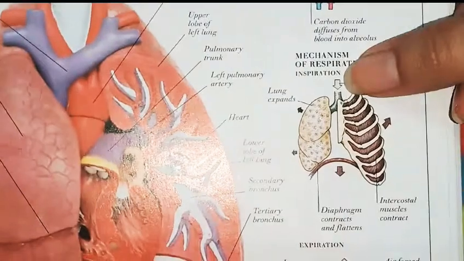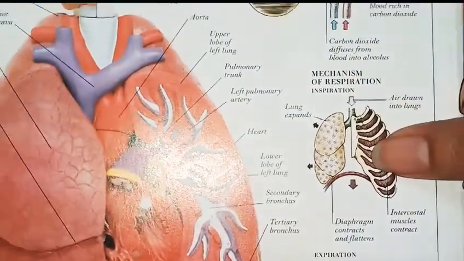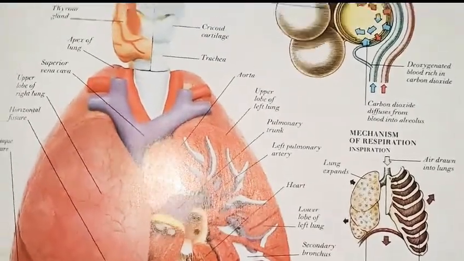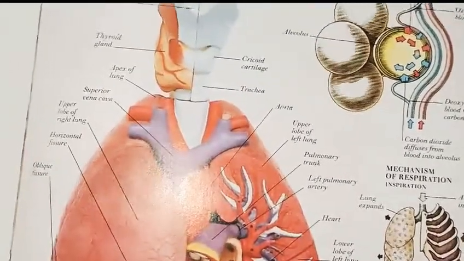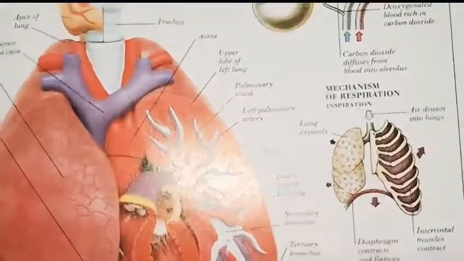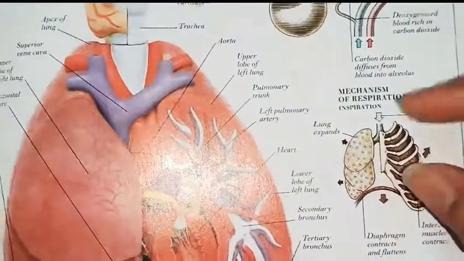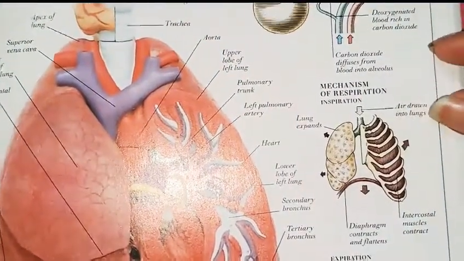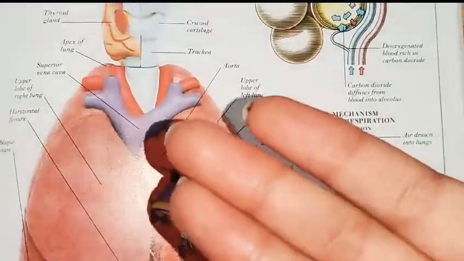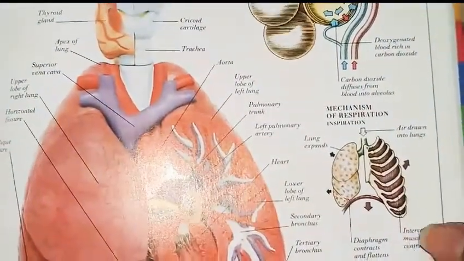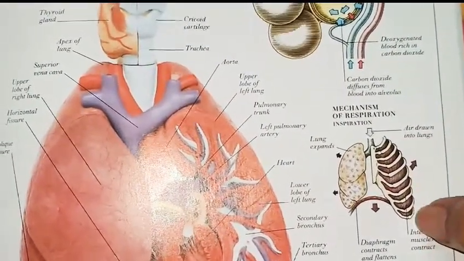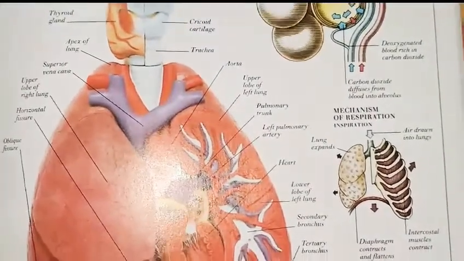When air goes in, just do it experimentally also. When we inhale air, take a long breath. When we inhale air, our chest cavity expands, your lungs expand. And when our lungs expand, air is drawn in, the diaphragm contracts and flattens. Then the intercostal muscles contract. And that is why the air gets inside the body.